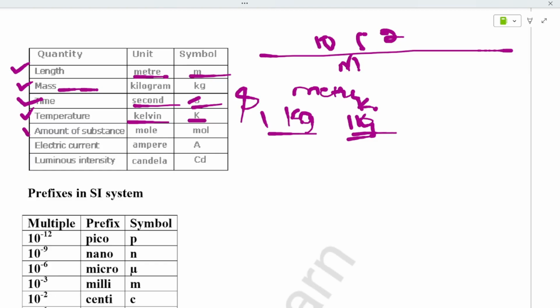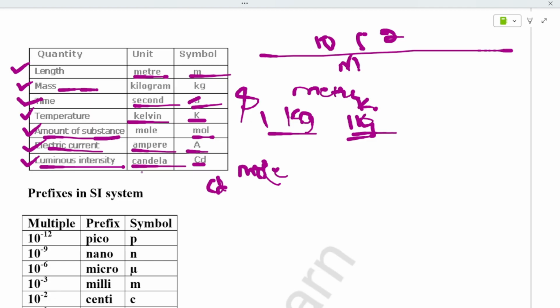Next is amount of substance, how much quantity of substance you have. Mole, MOL is the symbol, and the full form is mole. Electric current: capital A is the symbol, and the unit is ampere. And luminous intensity, one of the most important: CD, capital C and small d, is the symbol, and we say candela.